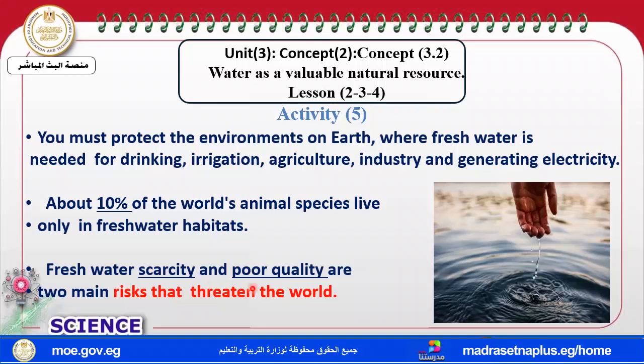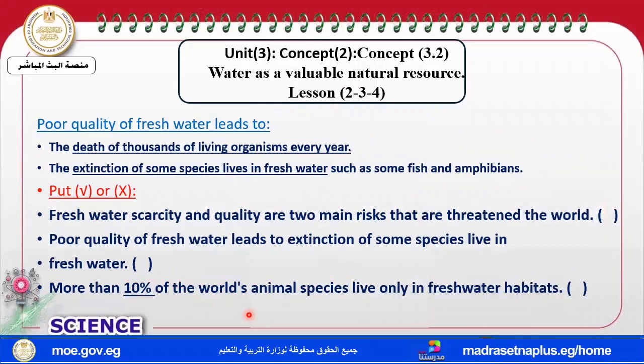Scarcity and poor quality fresh water are the risks that threaten the world. And this poor quality fresh water leads to many consequences.